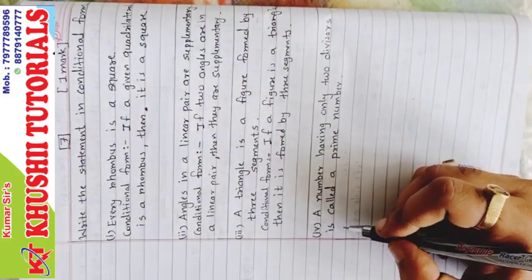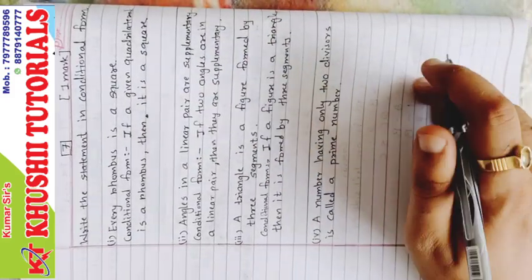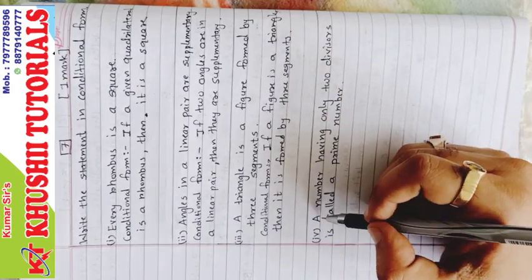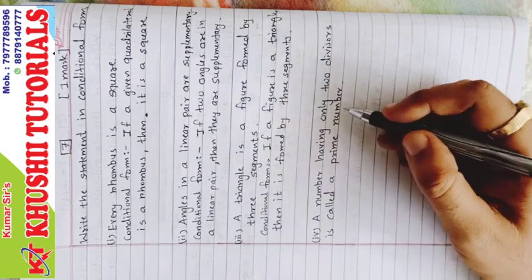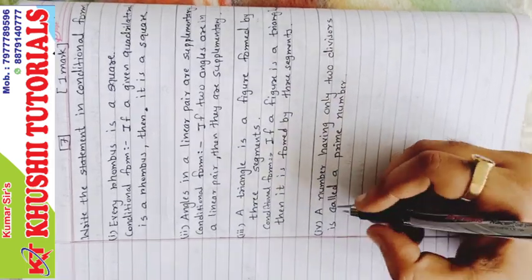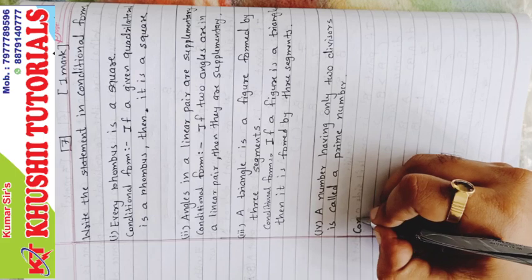Fourth one, a number having only two divisors is called a prime number. So if a number is having only two divisors, then it is called a prime number. So we'll write conditional form.